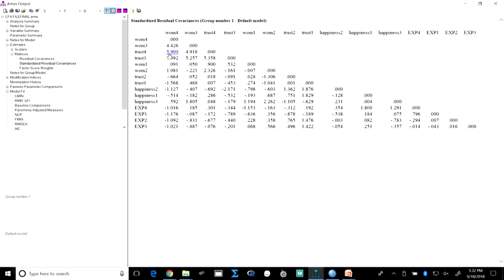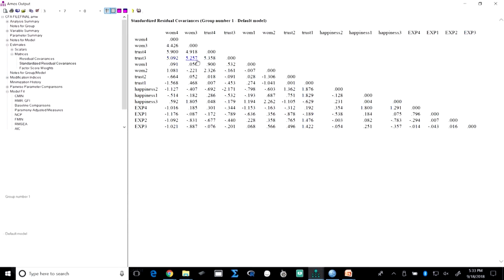Try to find the highest values, where the value is 4 and above. I think WOM 4 has a very large impact. The higher the values, the higher the covariance with the other variables. So, 4.426, 5.9, 5.092. Similarly, Trust 3, if you see, is also about 5.